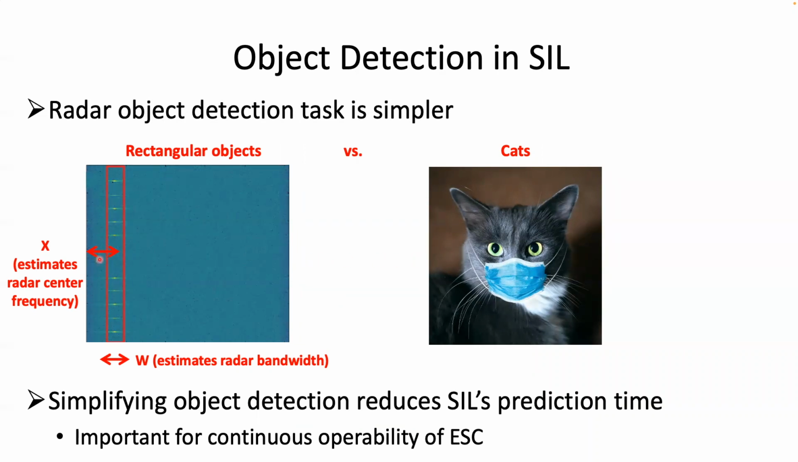However, SIL uses tuples of size 2 because we only care about X and W that define the radar center frequency and its bandwidth. Simplifying the object detection task reduces the size of our CNN and consequently SIL's prediction time, which is important for continuous operation of the ESC.